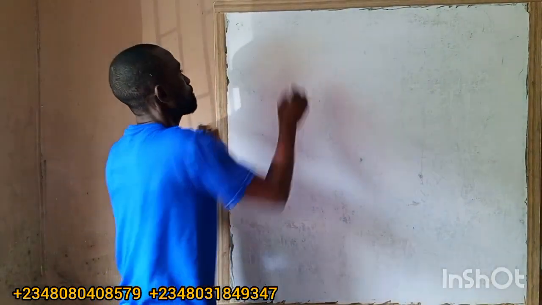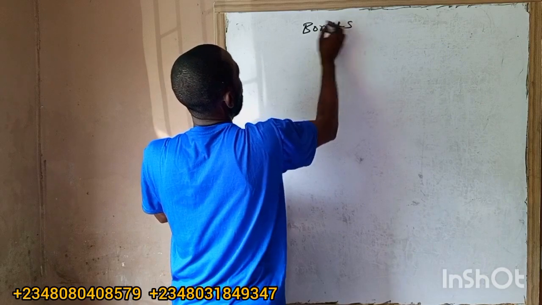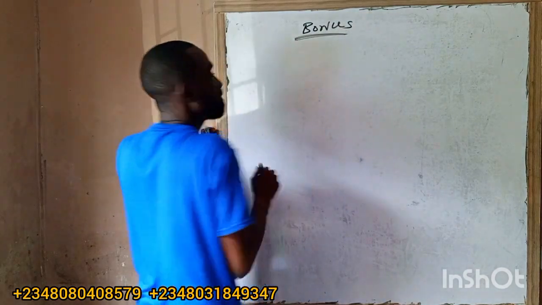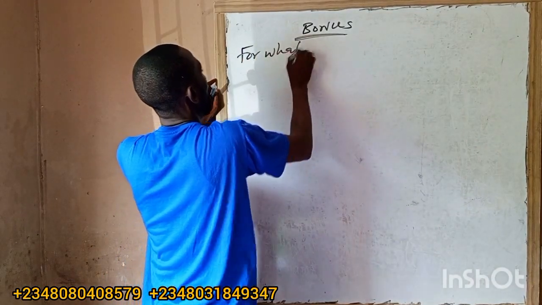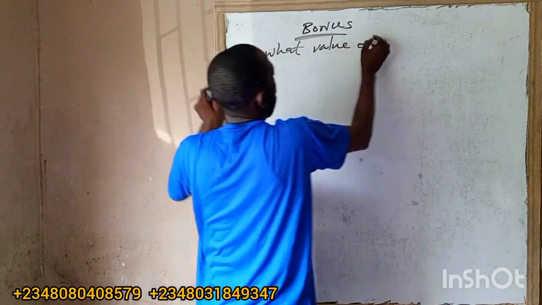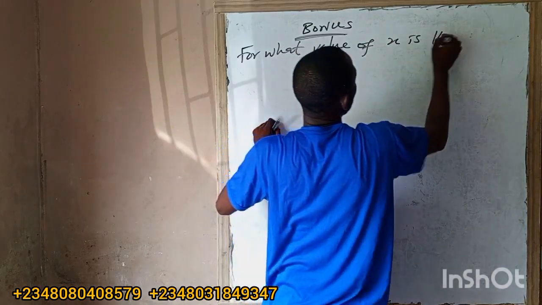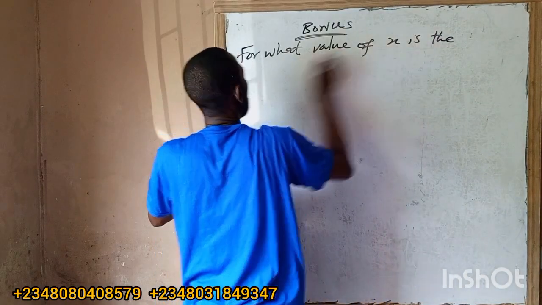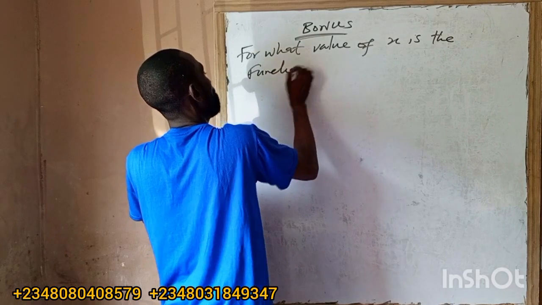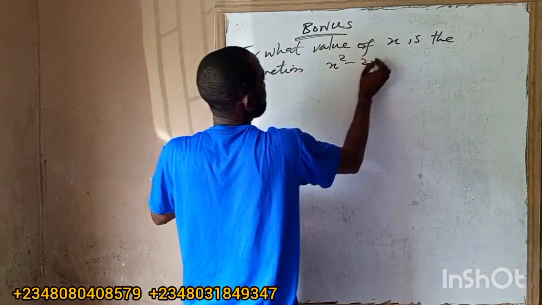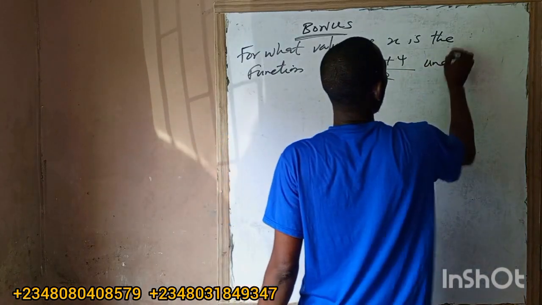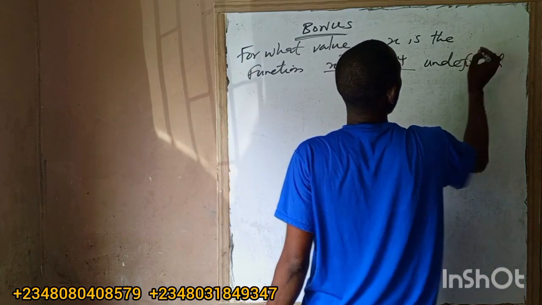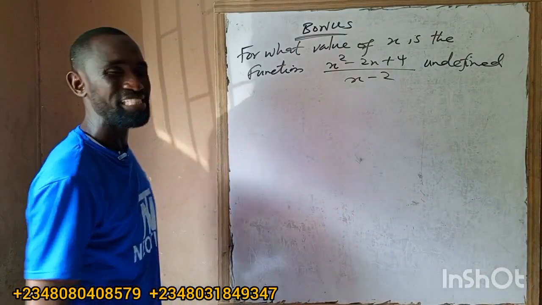Alright, so look at this. For the bonus, when you have to find an undefined expression, they say for what value of x is the function x squared minus 2x plus 4 all over x minus 2 undefined. Either I say undefined or not defined.